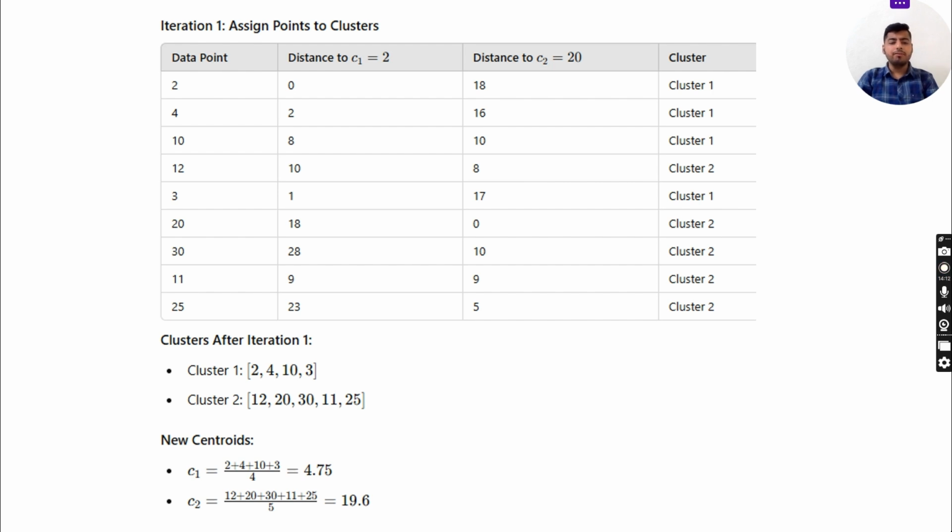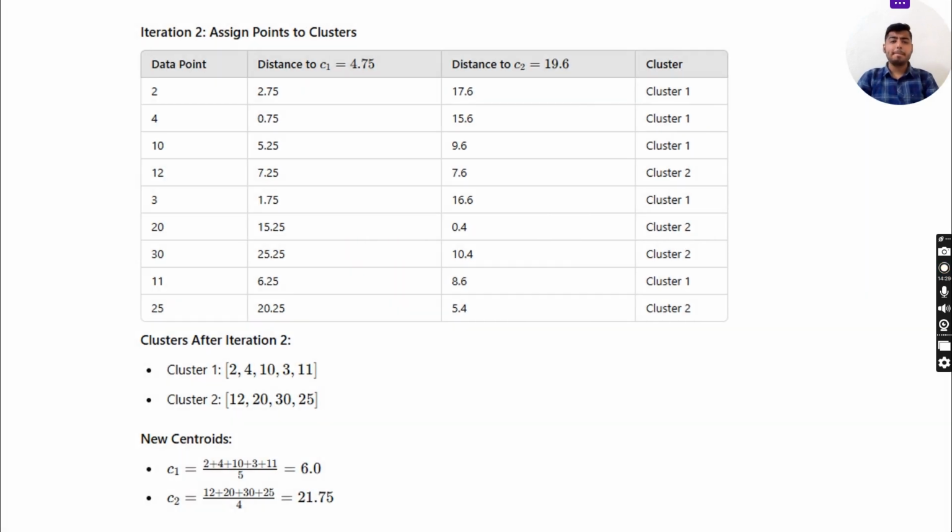Clusters after iteration 1: cluster 1 is 2, 4, 10, 3, and cluster 2 is 12, 20, 30, 11, 25. New centroids: C1 is equal to (2 + 4 + 10 + 3) / 4, which is 4.75. C2 is equal to (12 + 20 + 30 + 11 + 25) / 5, which is 19.6. Now iteration 2, assign points to clusters. The distance is now measured to C1, which is 4.75, and C2, which is 19.6, as we determined earlier.